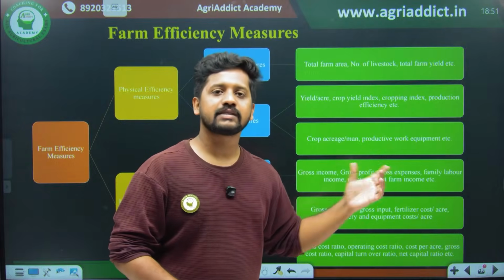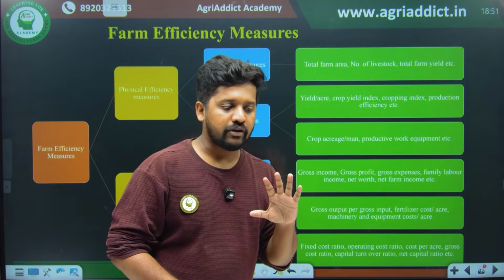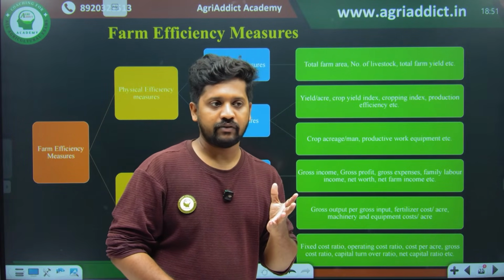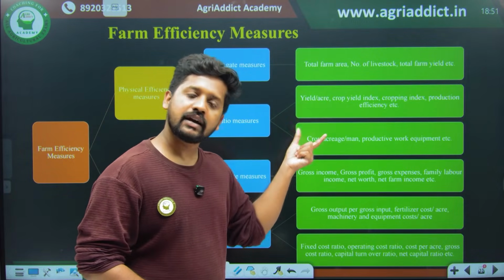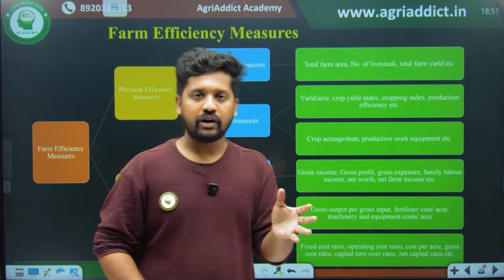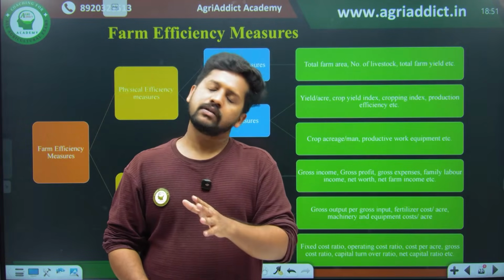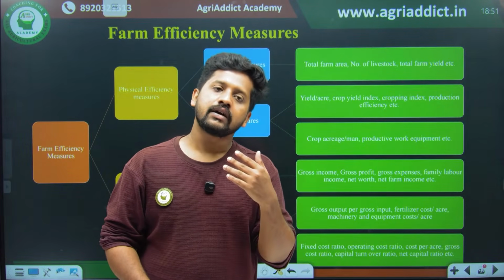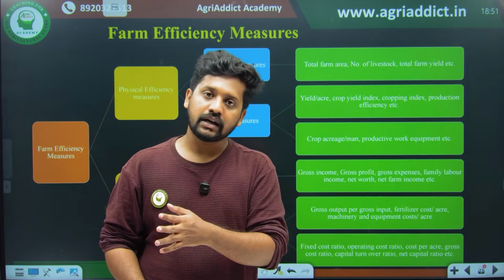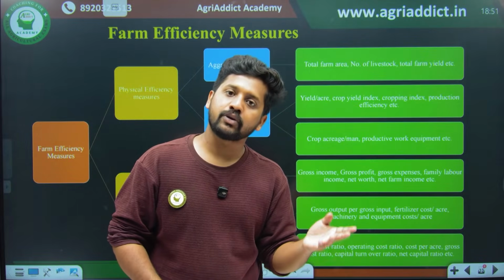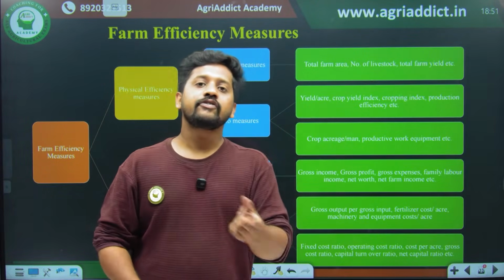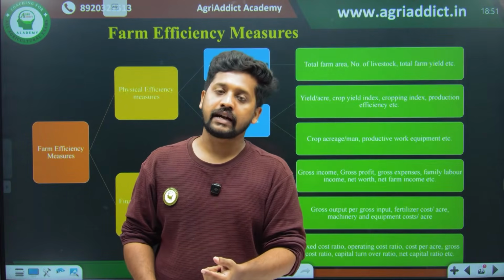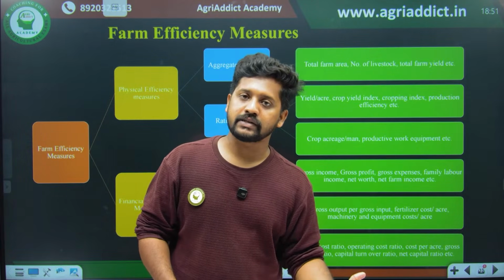Take yield per acre: if there are two farms, both cultivating rice, but one is a traditional cultivator and the other is a progressive farmer who uses a high yielding variety, then when you check the yield per acre, one farmer may have 5 quintals per hectare, and the second one 10 quintals per hectare.